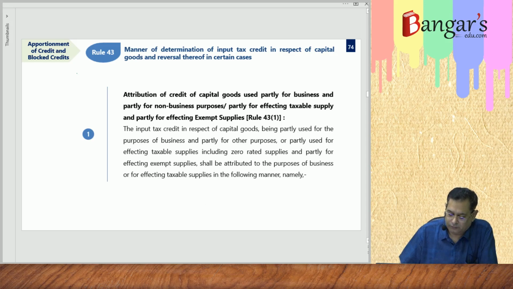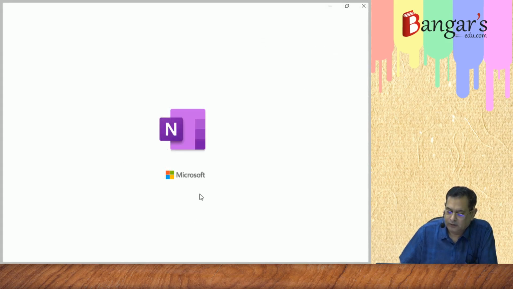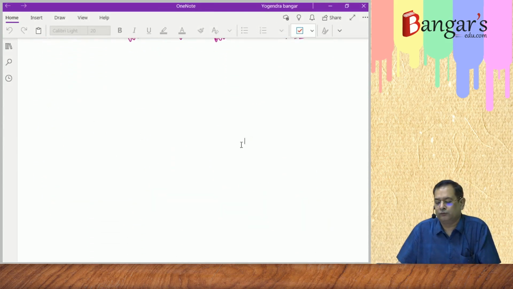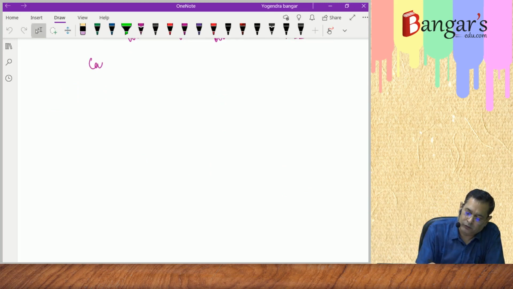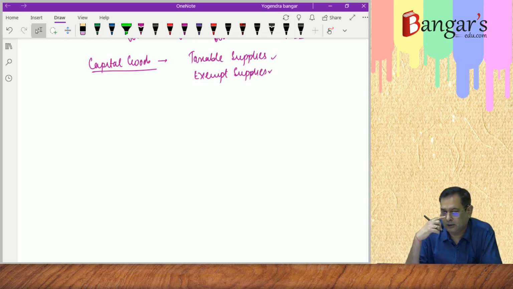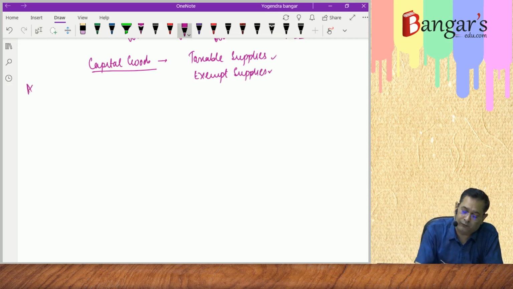Now, fundamentally what we will be discussing here is, in case any capital goods are used for effecting taxable supplies as well as exempt supplies, then how the apportionment of credit will be made.